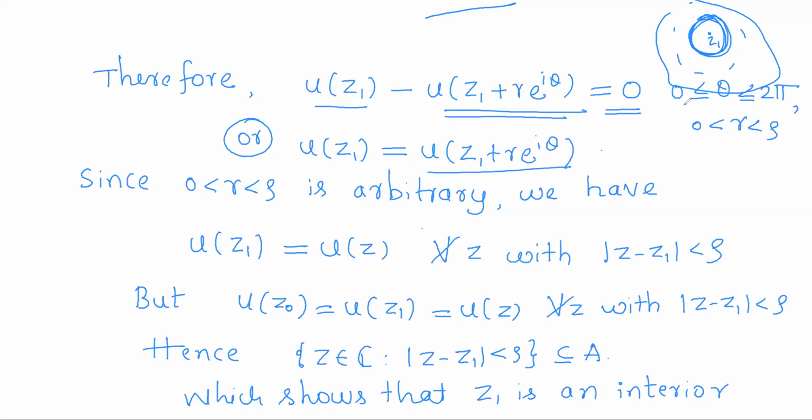As theta varies from 0 to 2 pi, z1 plus r e power i theta gives you the points on this circle. So for all points on this circle, u of z1 plus r e power i theta equals u of z1, where this is an arbitrary circle, right?